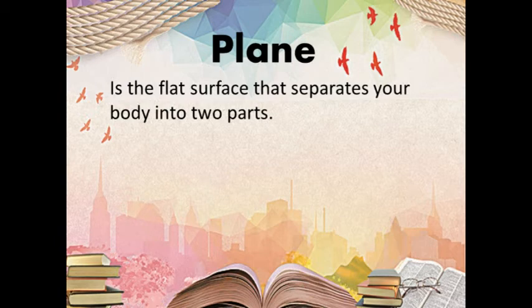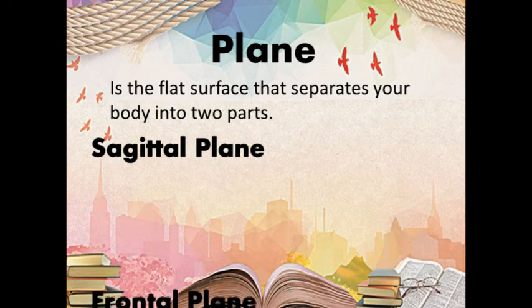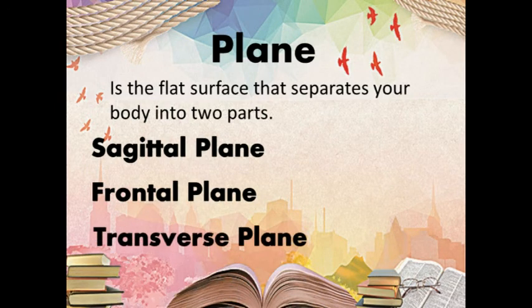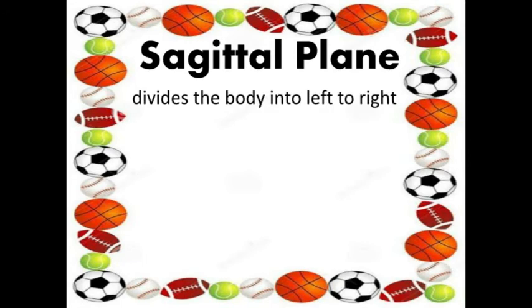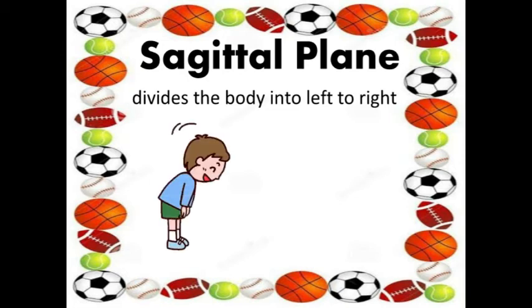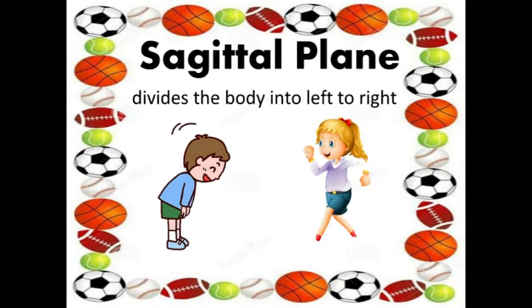And there are three kinds of planes. These are the sagittal plane, frontal plane, and the transverse plane. So now let's talk about the sagittal plane. Sagittal plane divides the body into left and right. This plane will allow you to move your body forward and backward, like bowing your head, running, walking, swinging your arms and legs, or squatting.